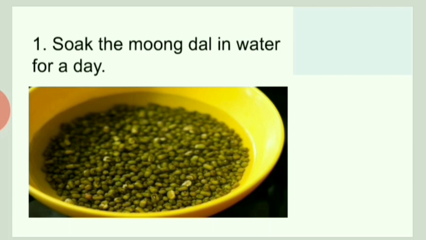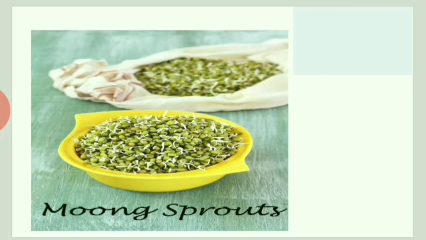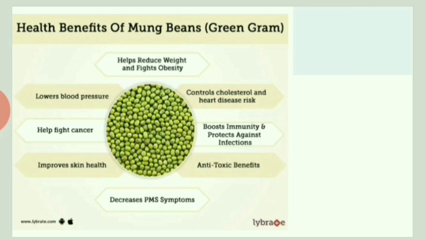Take a handful of seeds, put them in a bowl containing water, and leave it for a day. Take, for example, from morning 8 o'clock till evening 8 o'clock. After that, drain the water, take the seeds, and then take a wet cloth, spread it out, keep the seeds in the cloth and tie it. The next day morning, we can see wonderful moong sprouts.